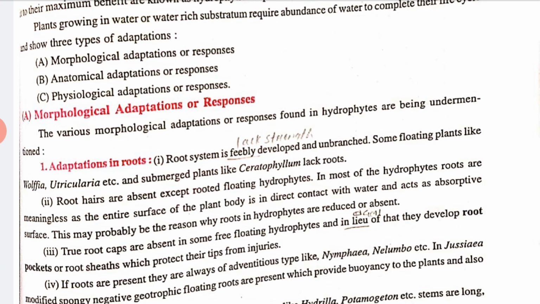Okay, so what is the role of root? Root hairs are absent except in rooted floating hydrophytes. In most hydrophytes, roots are meaningless and the entire surface of the plant body is directly in contact with water and acts as an absorptive surface. Clear? Yes. Now let's talk about the stem adaptation.